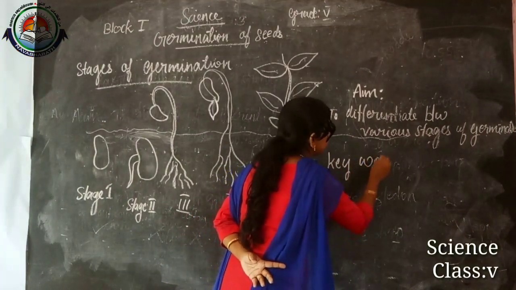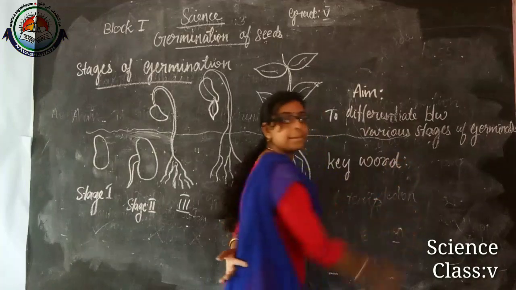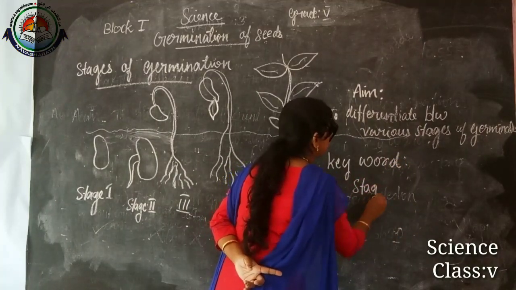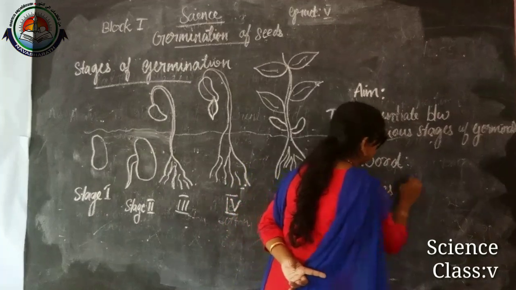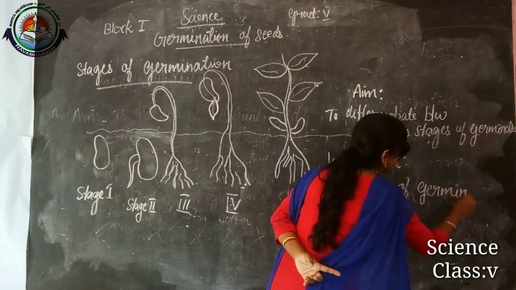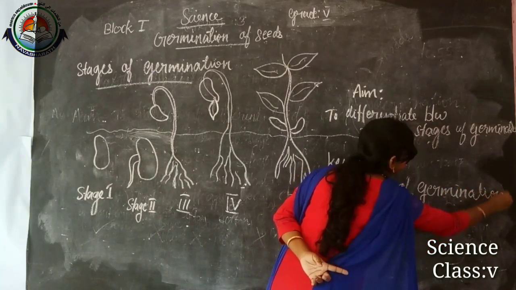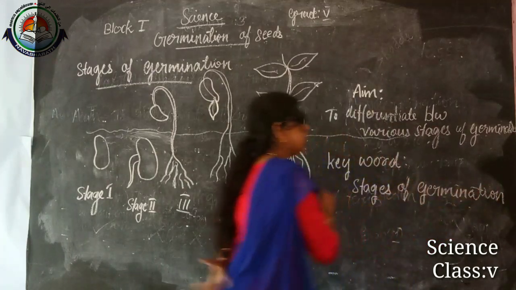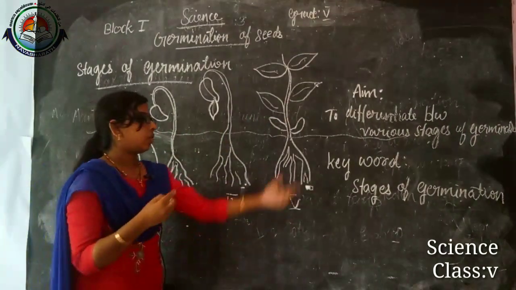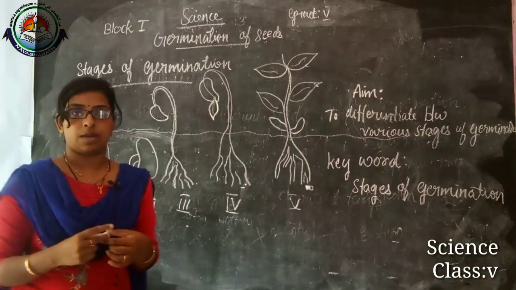Can you guess it? Our lesson name is stages of germination. This is the keyword, the new word we learned in this chapter.